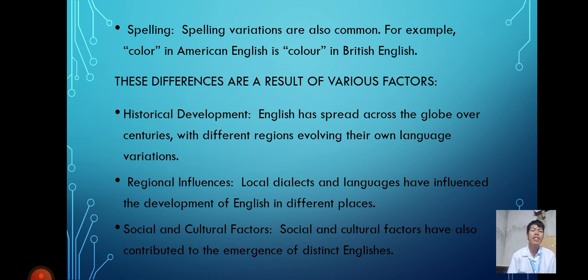That is why English has differences. And social and cultural factors have also contributed to the emergence of distinct Englishes. It is one of the factors of differences in how they use English.